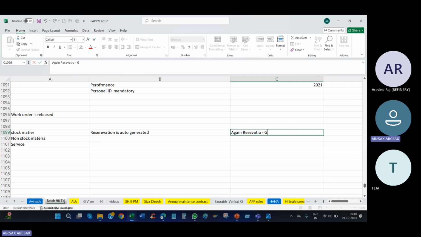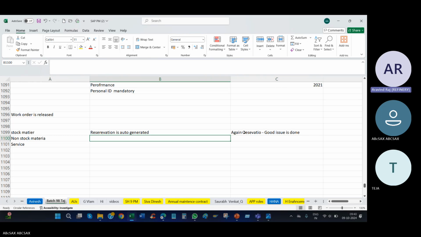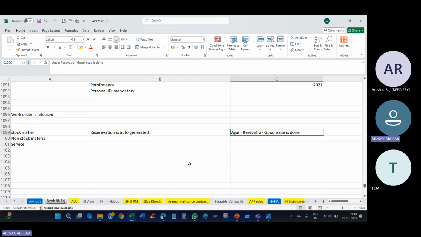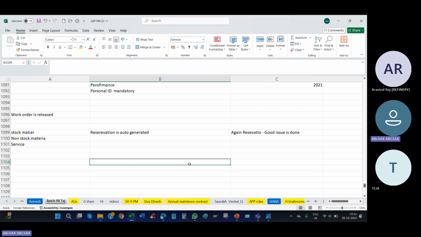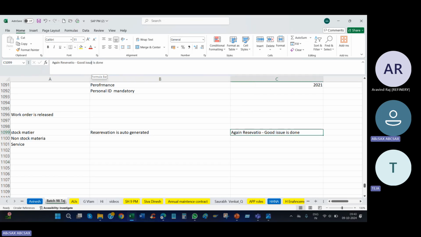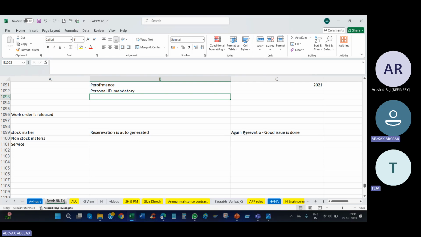What is goods issue? It is the receiving of material against the reservation from the warehouse. Goods issue means against the reservation, store people are issuing the material, or we are consuming the material. Store people issuing, against the reservation number.